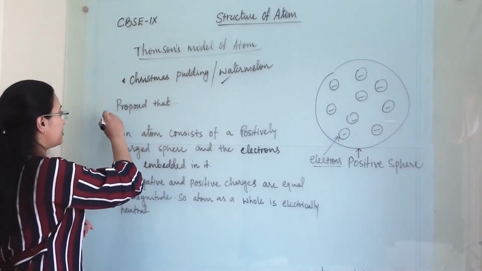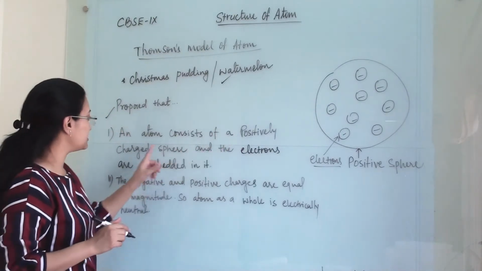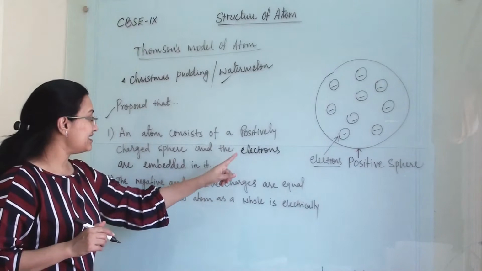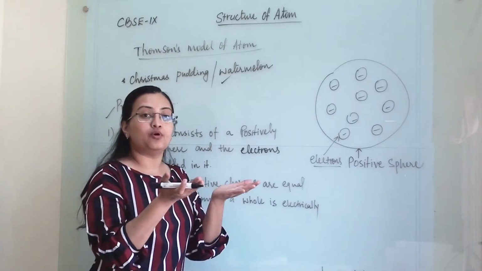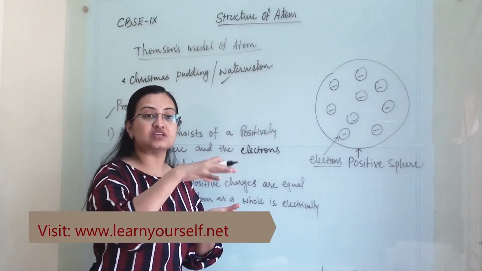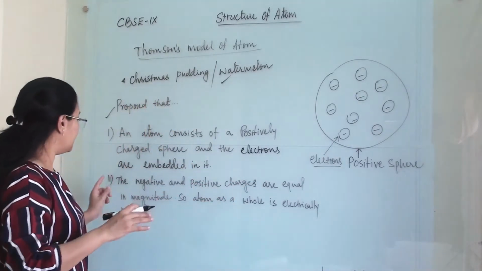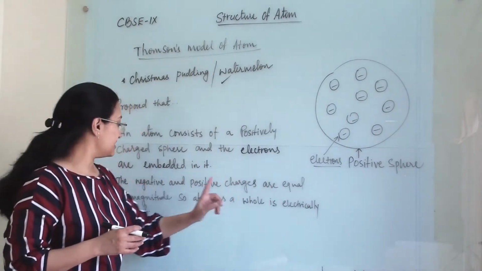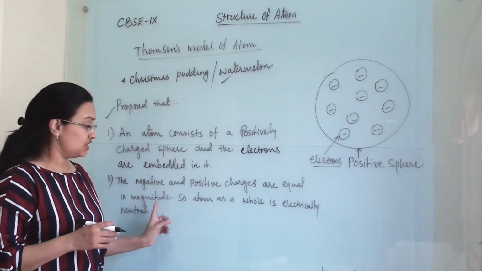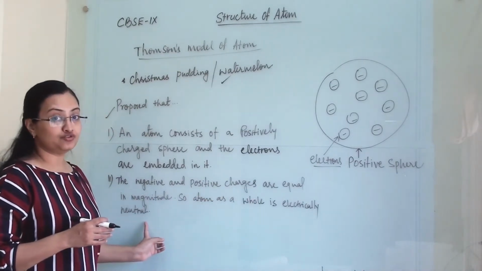He also proposed two main points. First, an atom consists of a positively charged sphere and the electrons are embedded in it. So in the complete positive sphere, the electrons are evenly distributed. Second, the negative and positive charges are equal in magnitude, because the atom as a whole is electrically neutral.